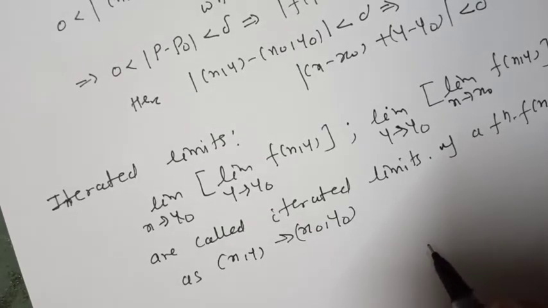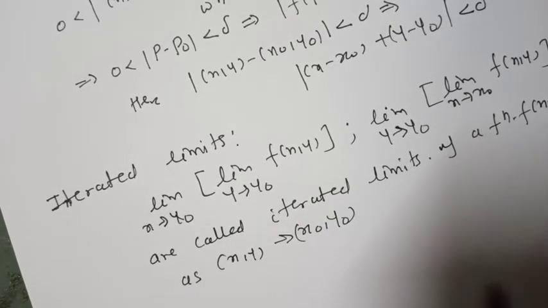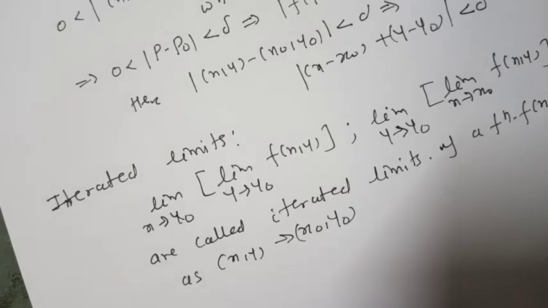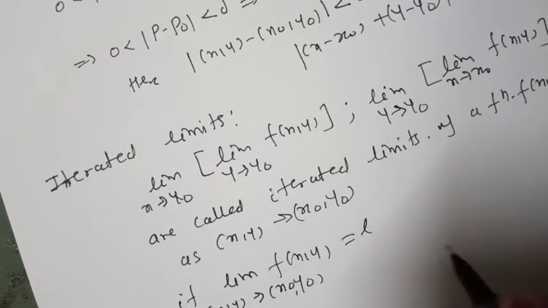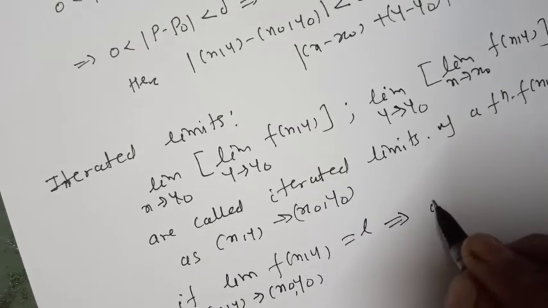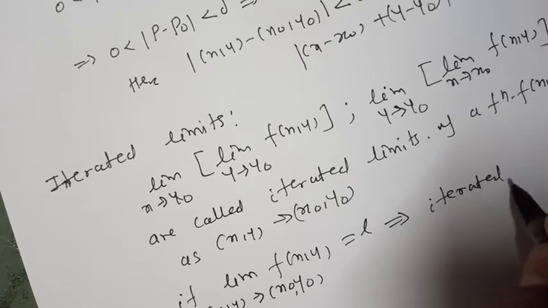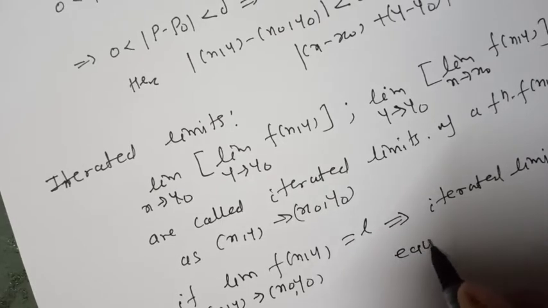They may be equal or they may not be equal. Now if the limit of a function f of xy as xy tends to x0 y0 equals L, it implies the iterated limits are equal.